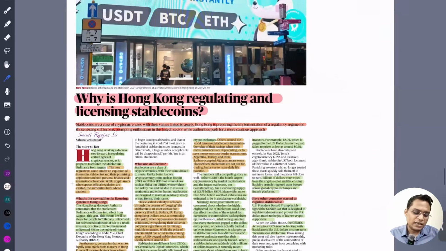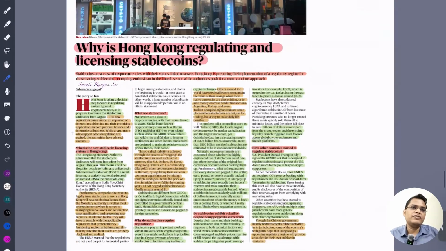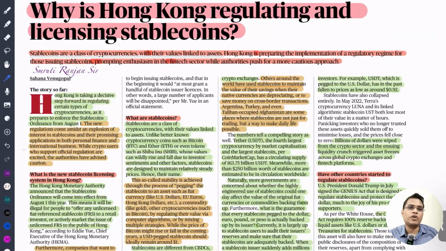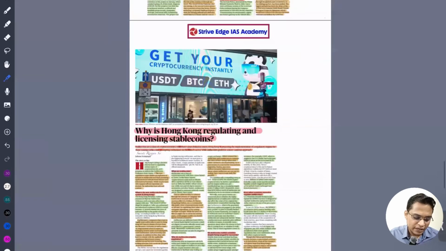So why do they want regulation? Because if, say, a startup is issuing a stablecoin, for a stablecoin they have to back it with some assets. It can be dollars, it can be something like gold, it can be diamonds, anything. If we do not provide proper regulation, there is a high chance that these startups might not back it with assets, which can create a market collapse later also.